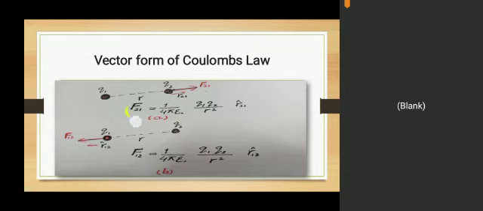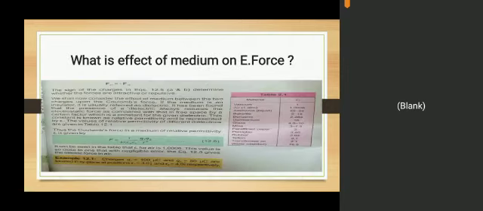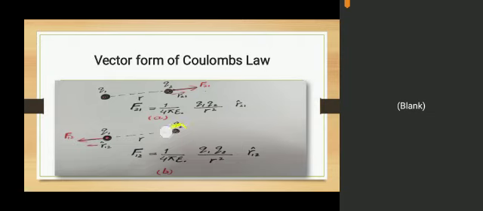Its electrostatic force can be written as F21 is equal to 1 over 4 pi epsilon naught Q1 Q2 over R square R21. Remember it. While in the second figure, if Q2 exerts a force on Q1 having a distance r between them, then this force is represented by F12.